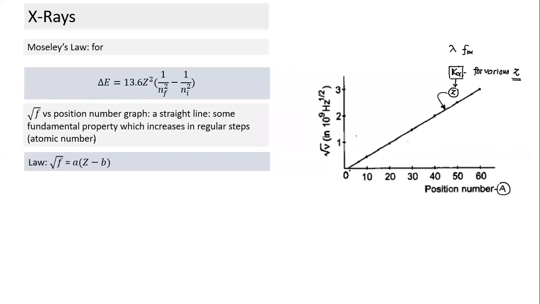If you look at the graph, it is not passing through the origin. It has some negative intercept. So if we write this equation, that's the Moseley law: square root of f is equal to some constant a into atomic number minus b. So these a and b are two constants. What we see in the graph can be written in the form of a mathematical expression.